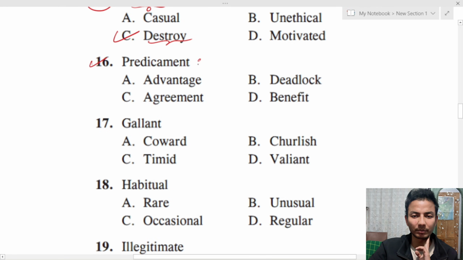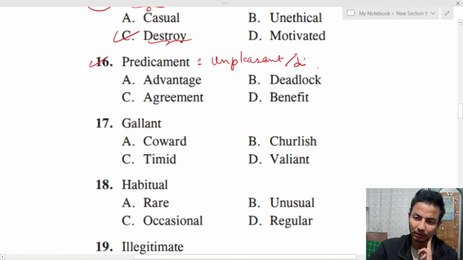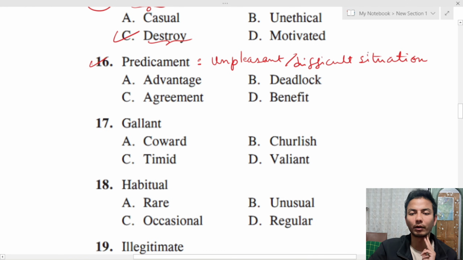Predicament. Predicament is something which is unpleasant or a very difficult situation. Okay, a situation where it is very difficult to come out. So the correct option out of all of these four is deadlock.